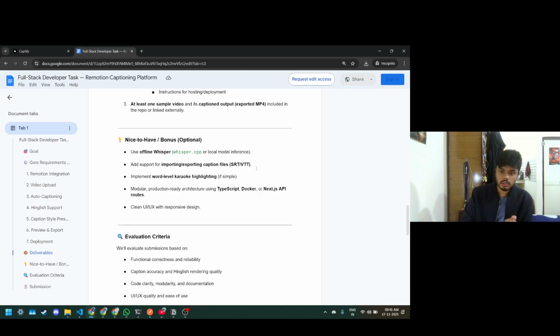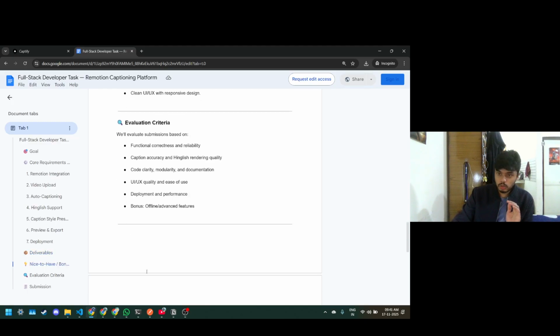Modular, production-ready architecture using TypeScript, Docker, or Next.js API route. I have implemented the Next.js API and TypeScript. Docker I will implement later. Clean UI/UX with responsive design. Done. Evaluation criteria. It's up to you.